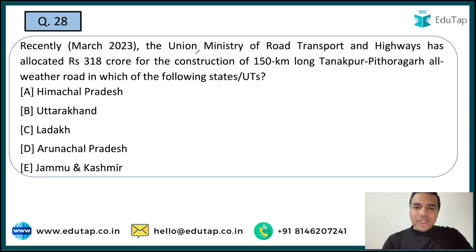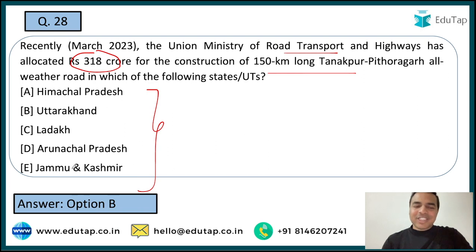Next question. So the Union Ministry of Road Transport and Highways has allocated rupees 318 crore for the construction of 150 kilometer long Tanakpur Pithoragarh, and you are required to tell me the name of the state in which this particular construction of road will be done. Is it Himachal Pradesh, Uttarakhand, Ladakh, Arunachal Pradesh, and Jammu and Kashmir? Guys, it is a very direct question. The right answer is option B, that is Uttarakhand.